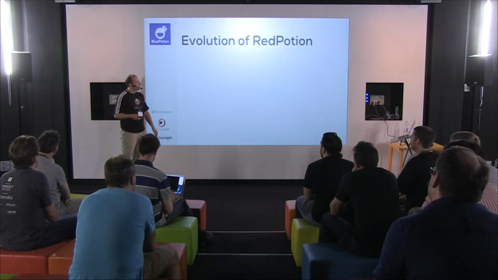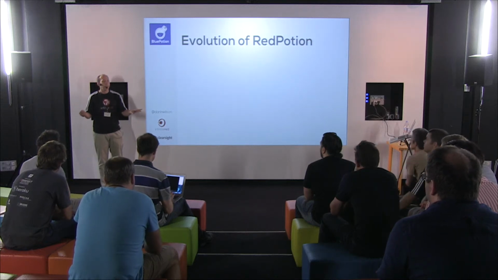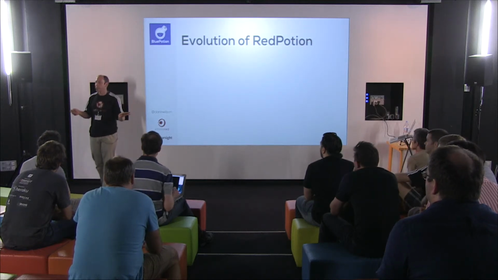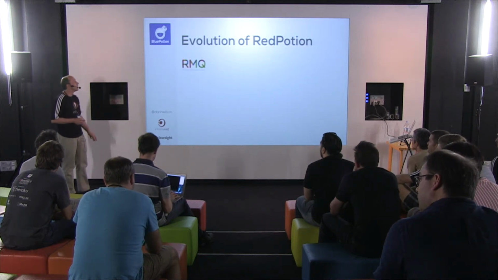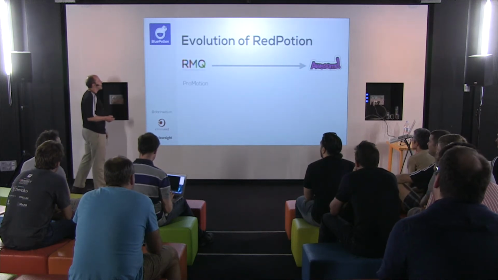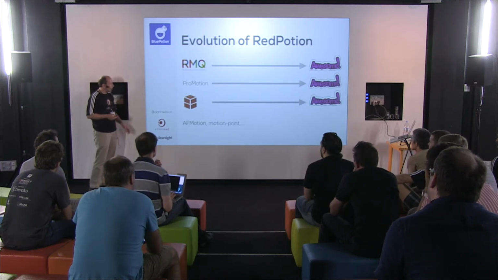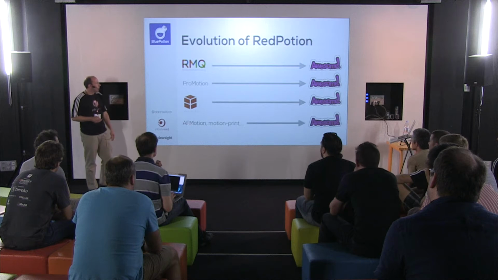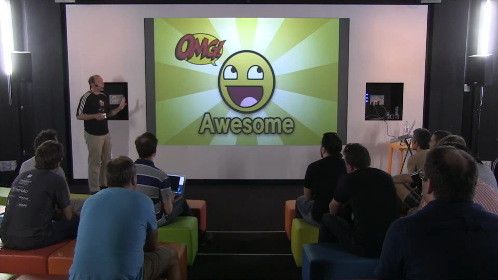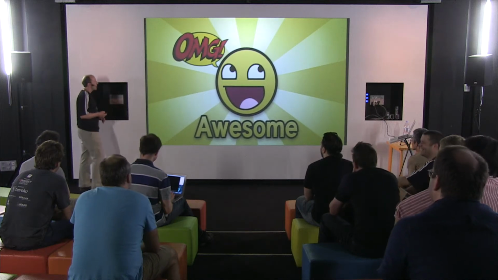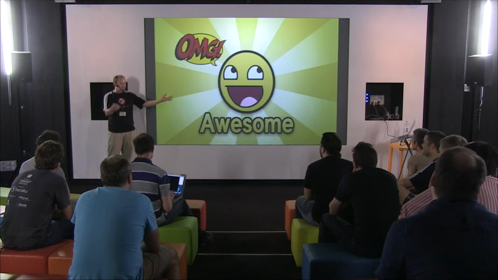First of all, I want to talk about the evolution a little bit. As Todd mentioned, RedPotion grew very organically. The community started working on gems that sat on top of the RubyMotion runtime to make interesting things. We had things like RMQ, it grew and became awesome. We had promotion, it grew and became awesome. CDQ became awesome. Then all these other gems came together. They too were awesome, and someone said, hey, let's put these all together and make something that is just amazingly awesome. And so this happened, and we had this great thing called RedPotion.